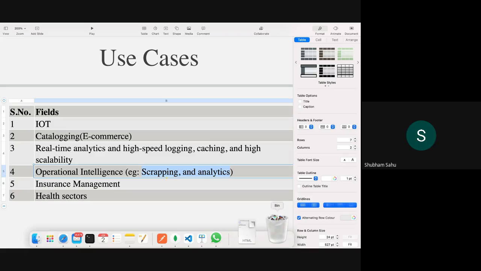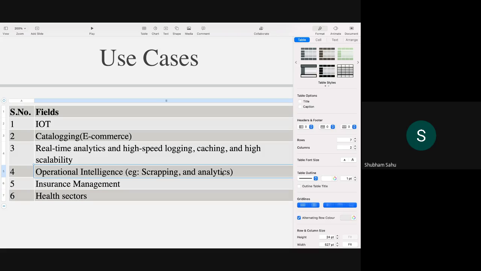Not only specifically for that pricing thing, but if you have to get the data from different sources and perform analytics over that, for that we can use this. And why can we only use MongoDB for this case? Again, the data will be unstructured. We are not going to know which website is having what structure, correct? So for that case, obviously we can go ahead with the MongoDB use case.